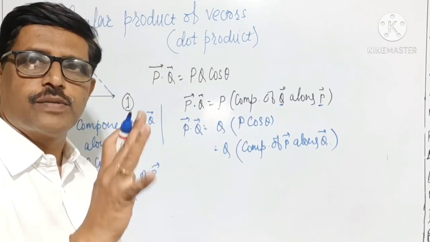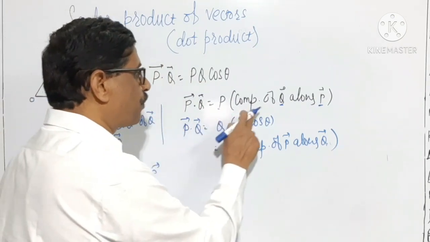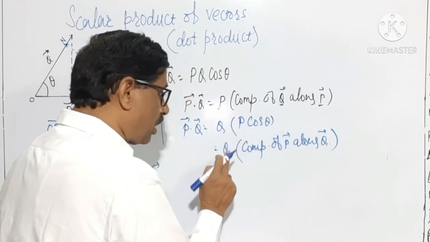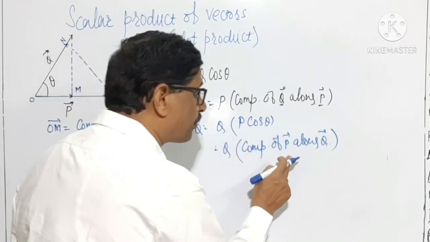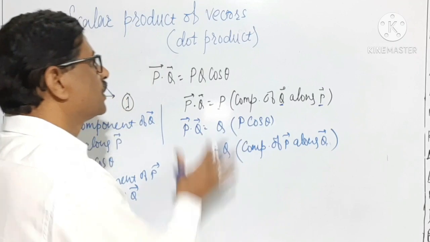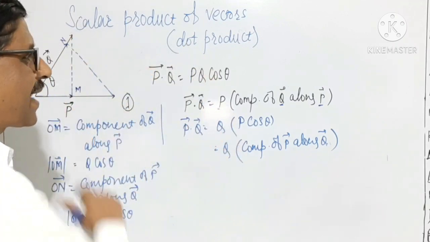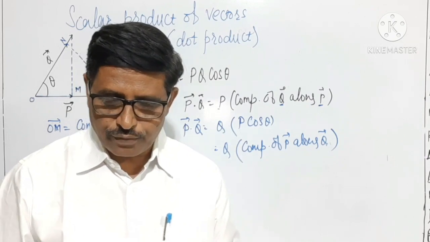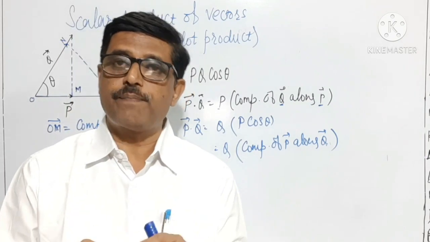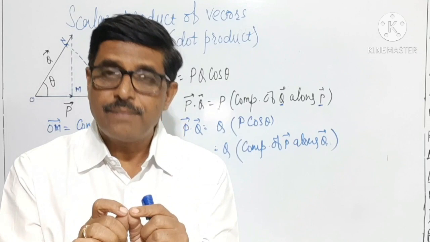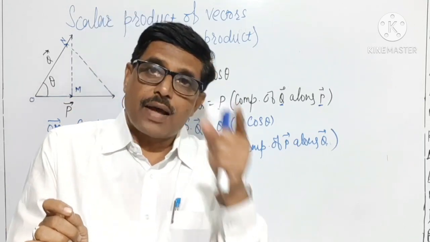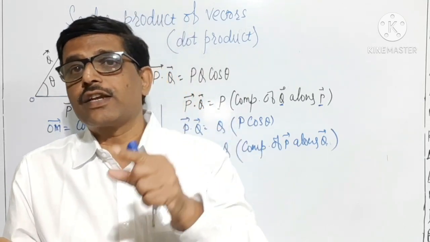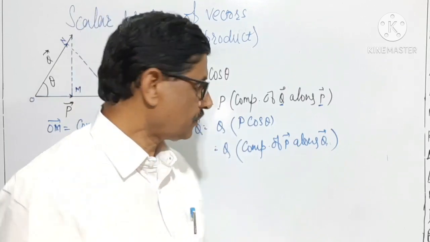It is possible in both ways: P into the component of Q along P, or Q into the component of P along Q. This is what the first characteristic states, that the scalar product of two vectors is the product of the magnitude of a vector and the component of another vector in the direction of the first.